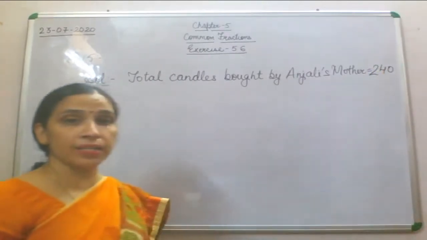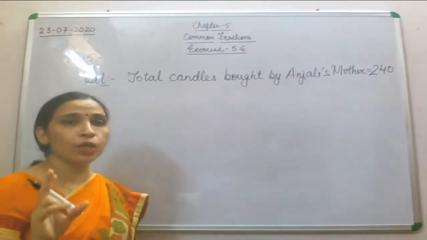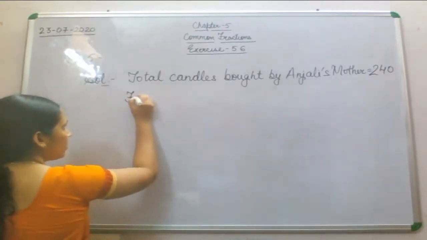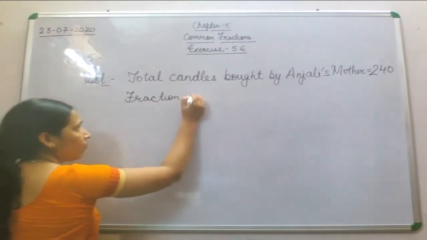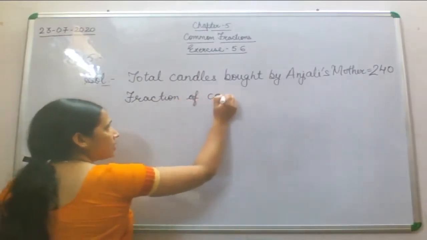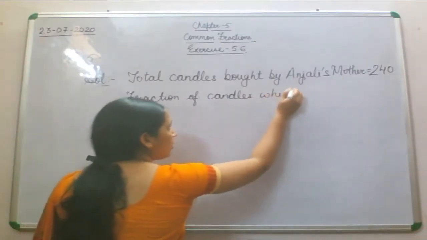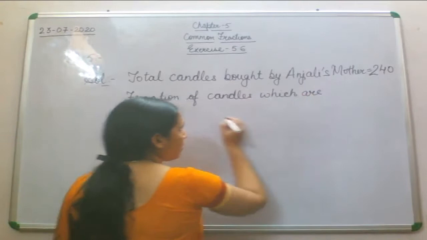Now what she finds out is that out of 240, a fraction of candles are defective. The second statement will be this: fraction of candles which are defective.